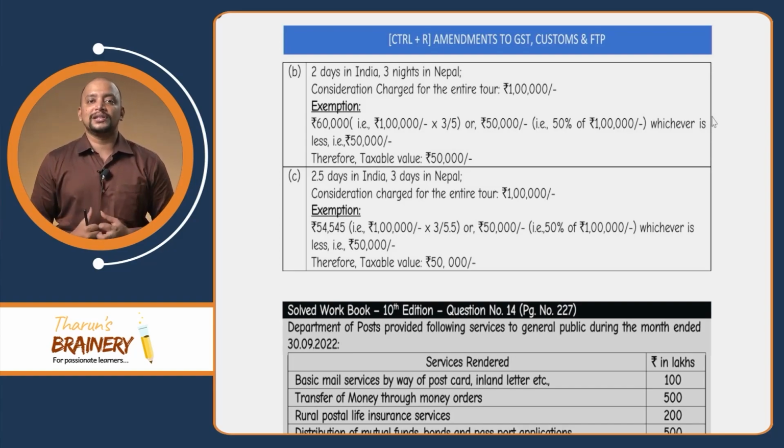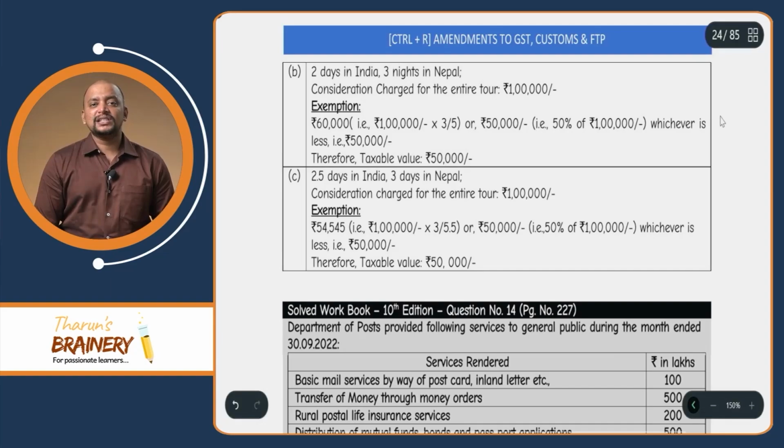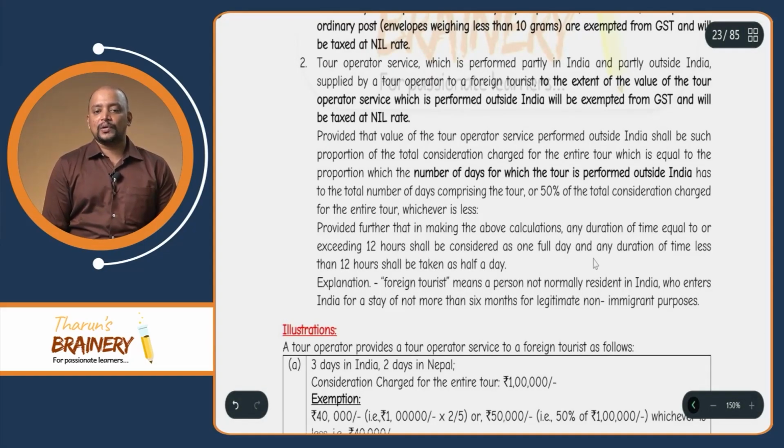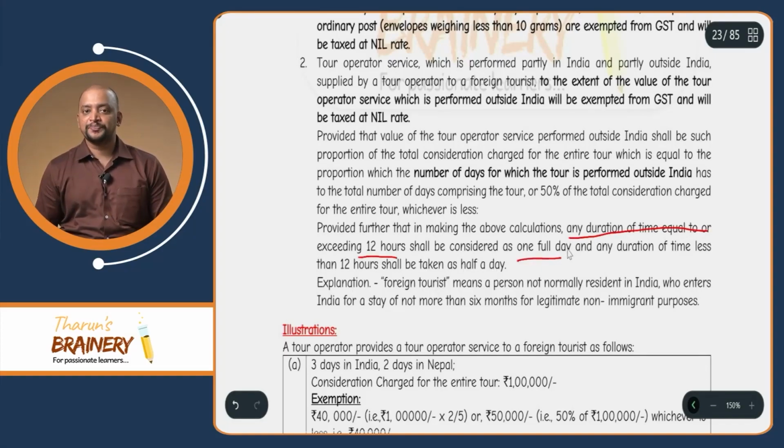Then how do we need to count this? So, we will take any part of the day as a full day. For that, one explanation has been provided. What does it say? Provided further that in making the above calculation, any duration of time equal to or exceeding 12 hours shall be considered as one full day.